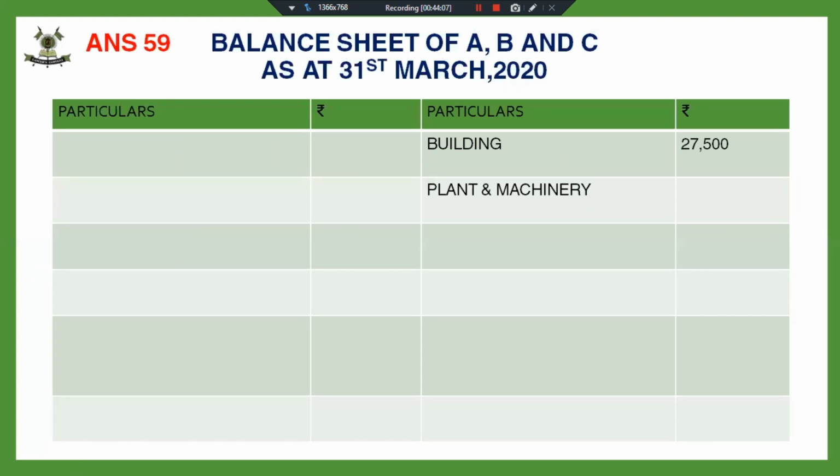Plant and machinery has been reduced by 5%. So my new value of plant and machinery will be 16,625. Similarly, stock has also been reduced by 5%. It will be 9,500. Debtors, there was no provision earlier. Now there is a provision of 375. This I will show as a deduction from debtors. So my debtors will appear at 4,475.